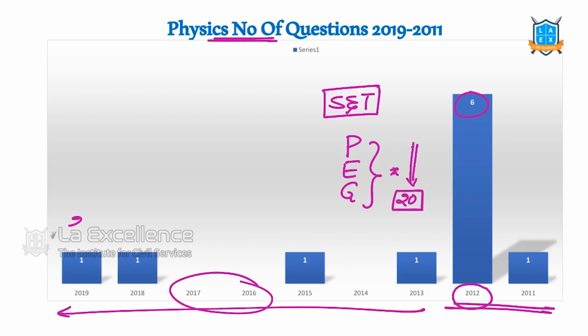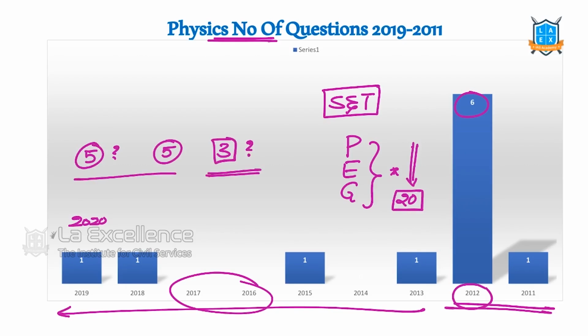Suddenly, what if in 2020 they give, let's say, 5 questions from physics, can we ignore it? 5 questions from biology, 3 questions from chemistry. If they give only 3 from all the areas of fundamental physics and fundamental biology, fine, we can leave them. But what if they give a greater number of questions? There's always this uncertainty with regard to UPSC. We cannot guess. So please don't ignore areas. Try to go through the basics at least.